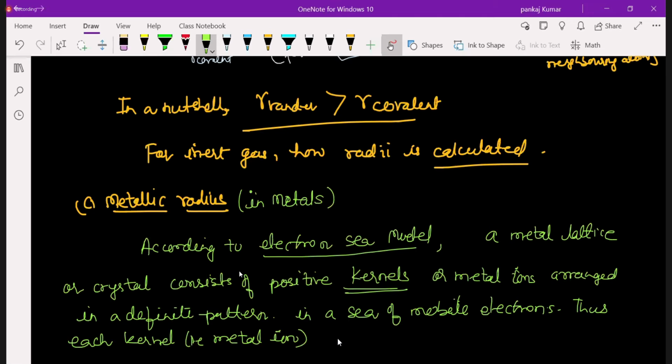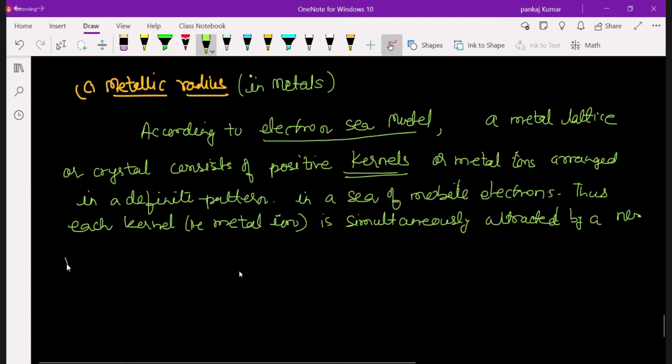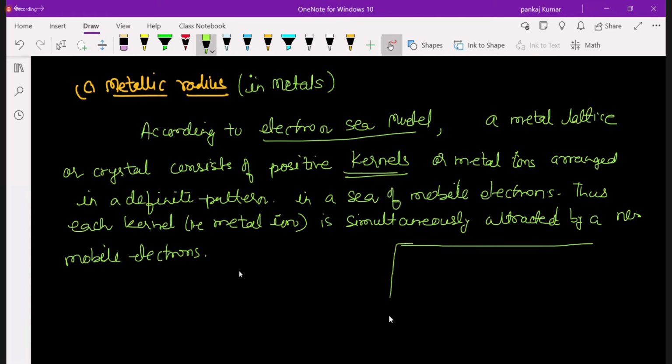It is simultaneously attracted by a number of mobile electrons, and we can draw a diagram also here, like this one.